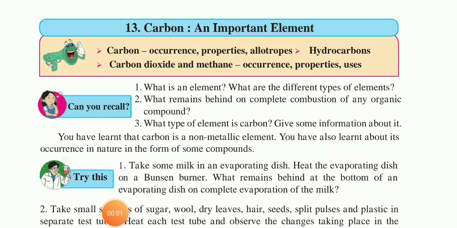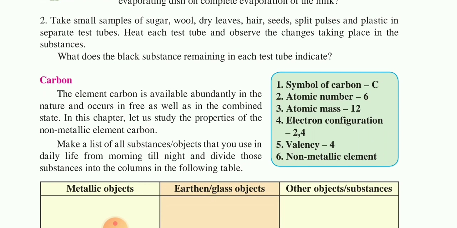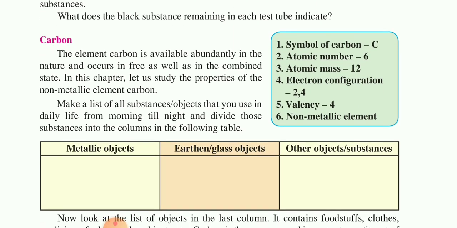Next we are going to revise about carbon, an important element. Carbon: its symbol, atomic number, atomic mass number, electronic configuration, valency, are required to learn. Symbol is C, atomic number is 6. What is meant by atomic number? The number of protons or the number of electrons in that atom. Atomic mass number means the number of protons plus neutrons, we call it atomic mass number.